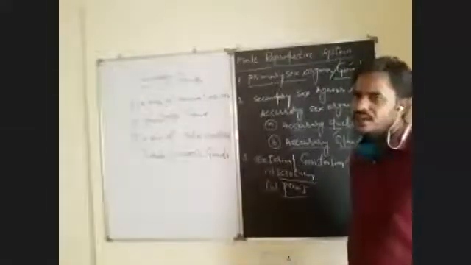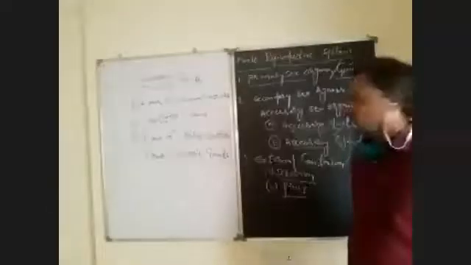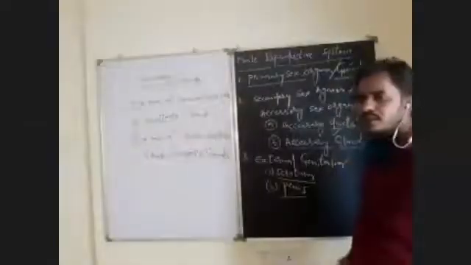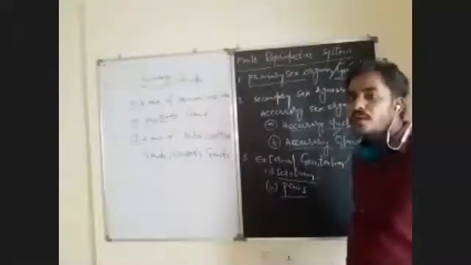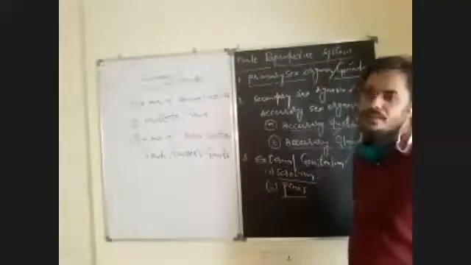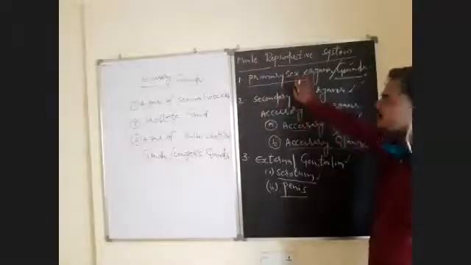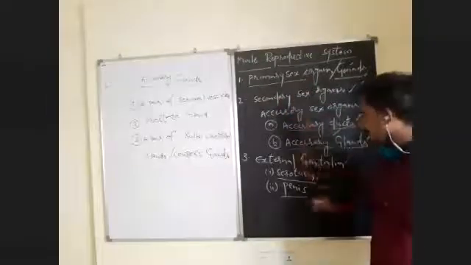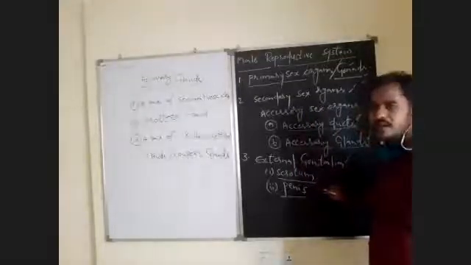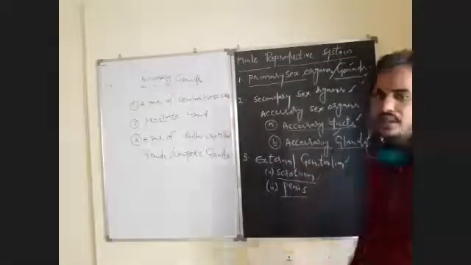These organs are mainly useful for copulation, and also they provide a surface or accommodate the primary reproductive organs in the male reproductive system. Scrotum is a dark pigmented pouch-like skin which is useful to accommodate the testes outside the abdomen. We will discuss that at the time of discussing the primary sex organs. And after that, there is a copulatory organ, the male copulatory organ, penis. That also you should remember.